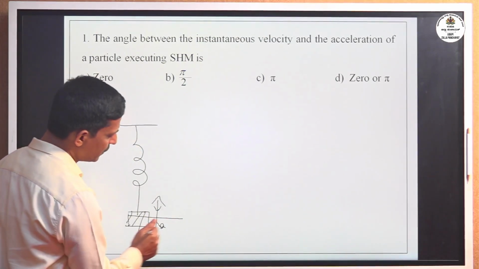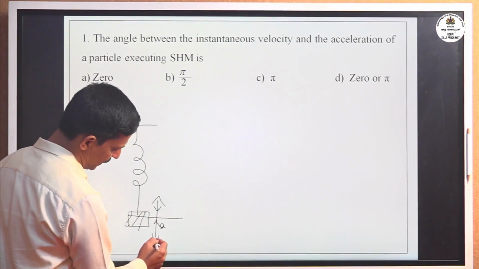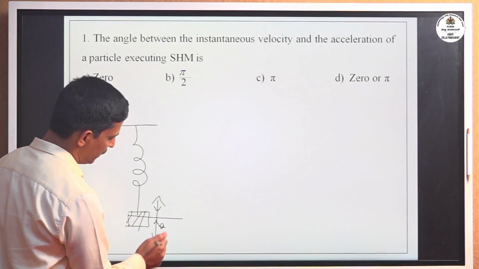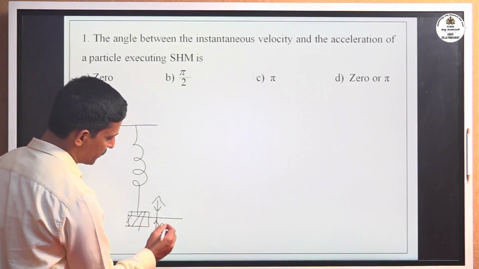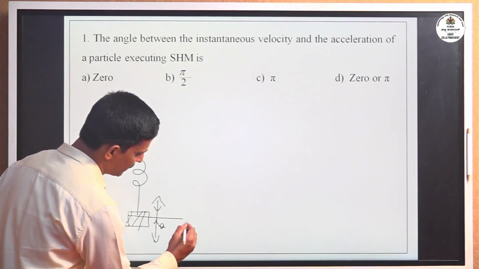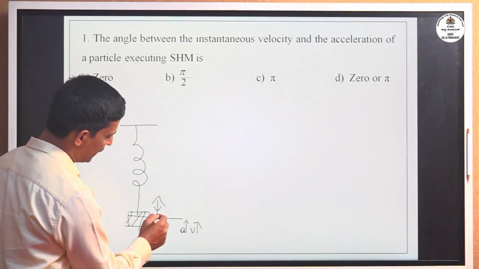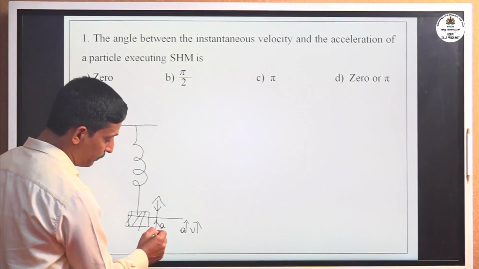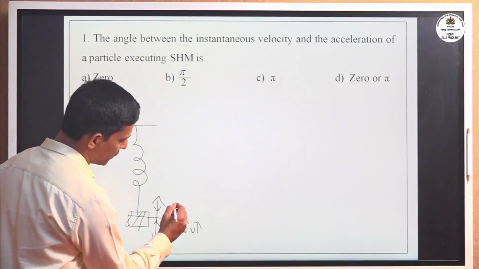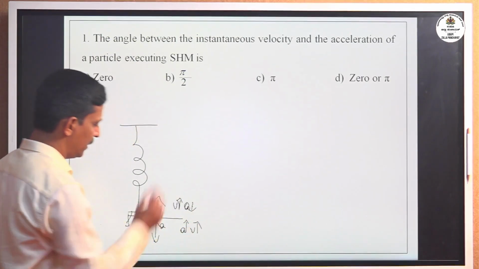but velocity is maximum at mean position and it is zero at extreme position. When the body oscillates from extreme to mean position, both acceleration and velocity are in the same direction. But when the body oscillates from mean to extreme position, the velocity direction is opposite to the acceleration direction.